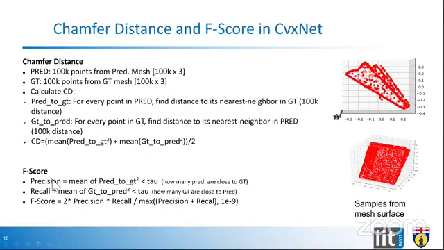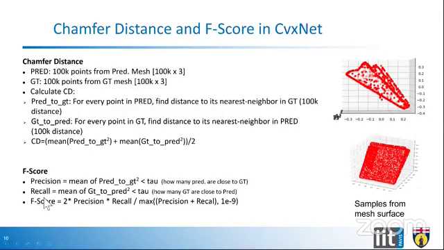Here's another metric, F-score, that uses both of the distances calculated earlier for the chamfer distance. We find the precision and recall with the help of these vectors. For precision, we take the mean of all the distances from prediction to ground truth whose square is less than tau, where tau is the thickness of the surface.